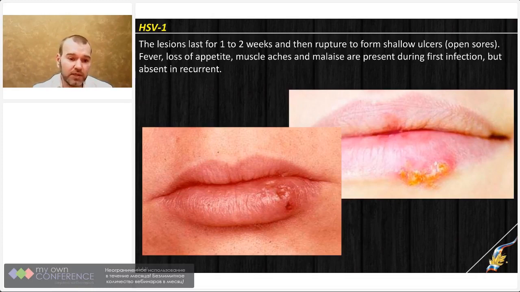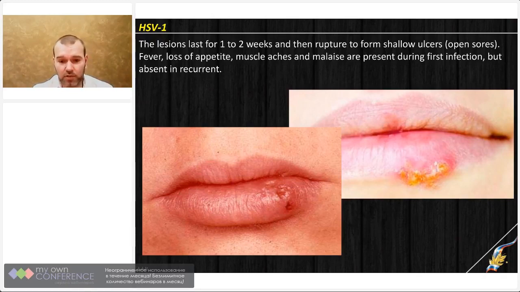Any touching is painful, and of course it will be difficult to drink, eat, and talk, and people usually will have loss of appetite, and common symptoms of viral infection are observed, such as muscle pains, joint pains, malaise, and others.